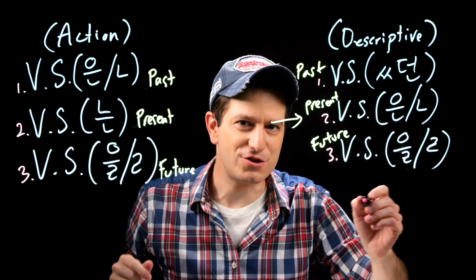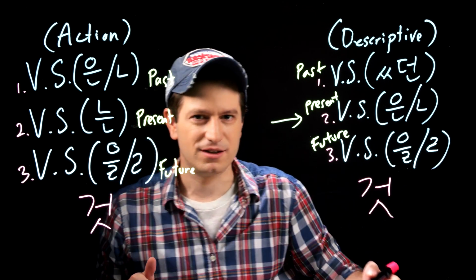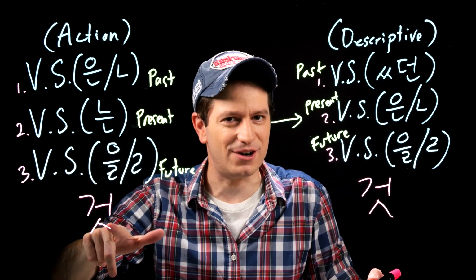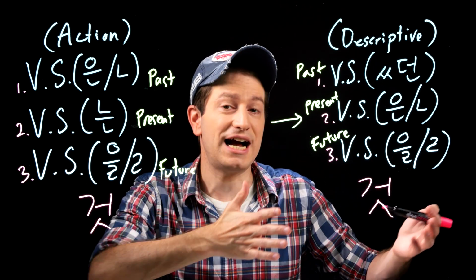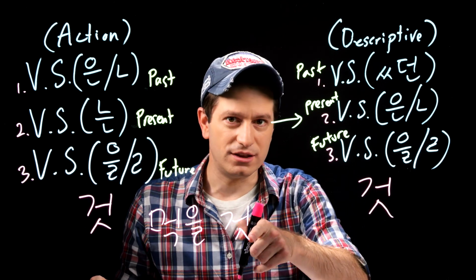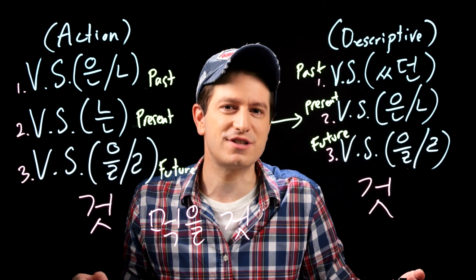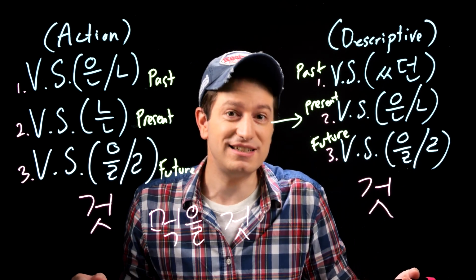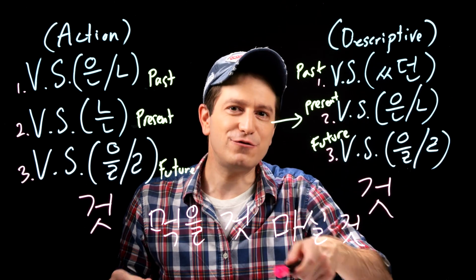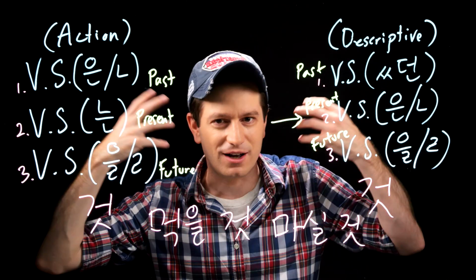Or there's another super common noun you're gonna see this form used with, and that is 것. So something, not someone or anyone, but something now. So before we had 먹을 시간, time to eat. Well, now you can have 먹을 것, something to eat. So is there something to eat? I'm looking for something to eat. I want something to eat, like that. Or maybe something to drink. 마실 것.